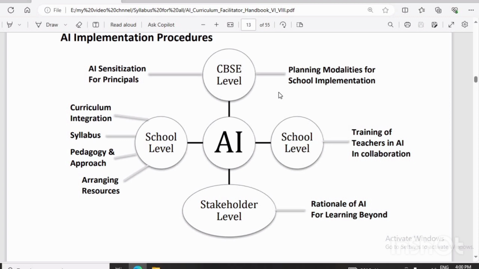So if the teacher is arranged for the student, the teacher must be trained for that course. So it is very important to train the teacher for this particular course. So it is the responsibility of the school. What is the responsibility of CBSE? CBSE will approve the skill education or the skill subject to the particular CBSE school.